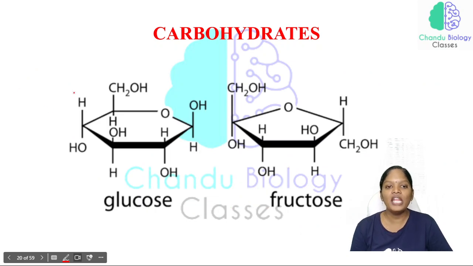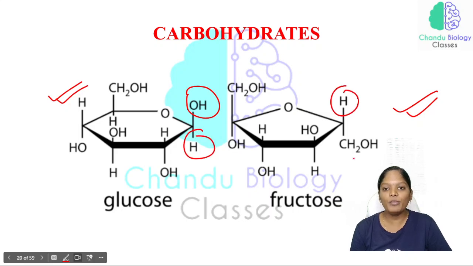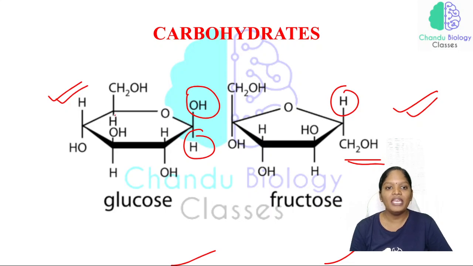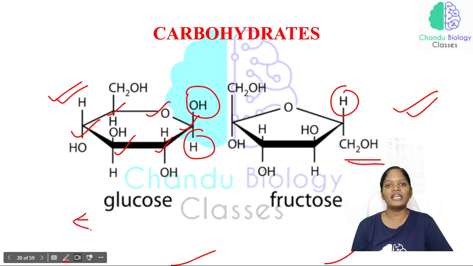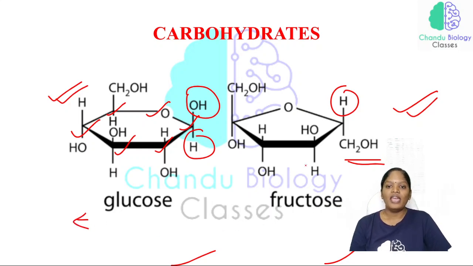Just look at this picture. This is the cyclic structure of glucose, and this is the cyclic structure of fructose. Here is an OH and H group, and here the H group and CH2OH group. The basic difference between glucose and fructose: here, 1, 2, 3, 4, 5, 6, a 6-membered ring, so glucose is considered a pyranose ring.